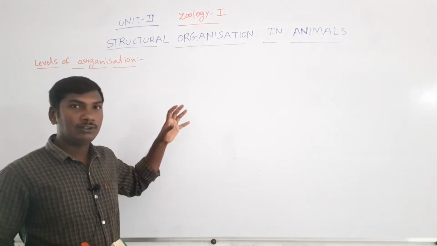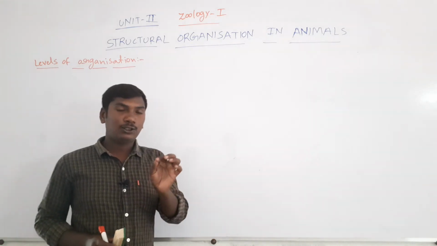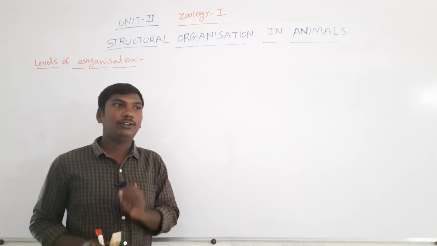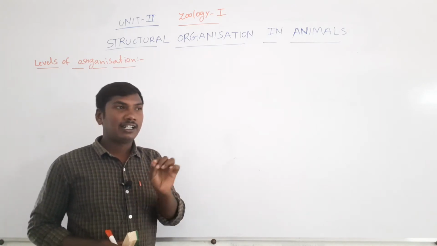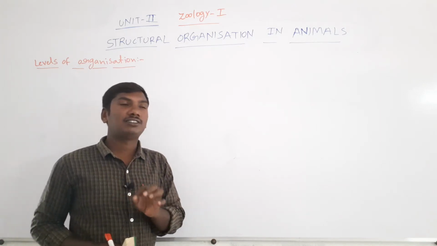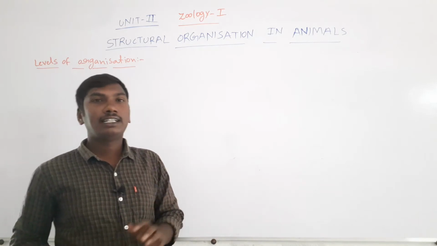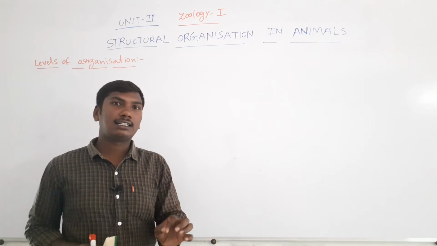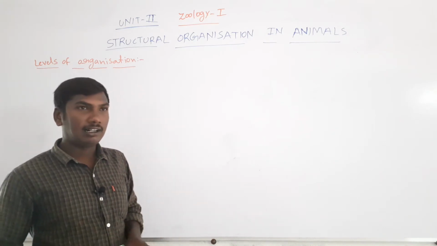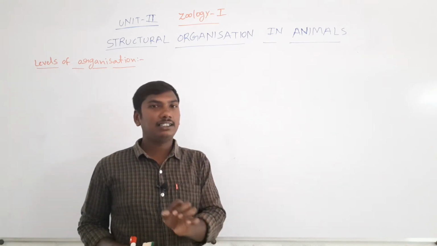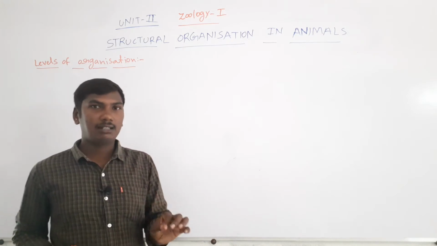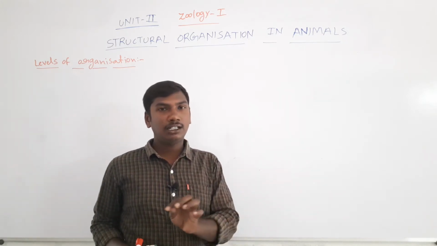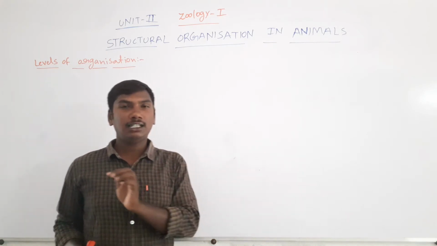So the zoology first year syllabus has a total of 8 units. First unit, diversity of living world. Second unit, structural organization in animals. Third lesson, animal diversity 1. Fourth lesson, animal diversity 2.